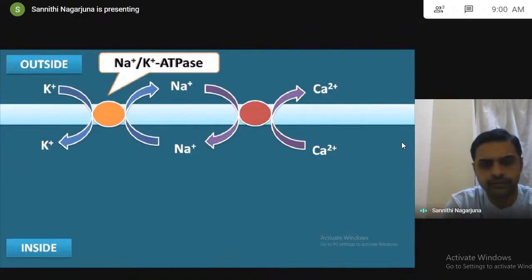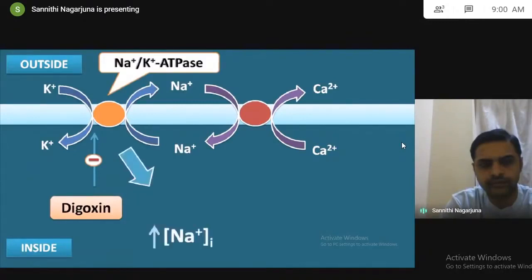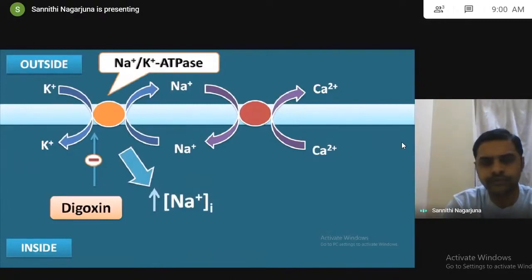Now here the digoxin is going to show its action on one of these pumps, that is the sodium-potassium ATPase pump. So digoxin is going to bind to the potassium binding site on the sodium-potassium ATPase pump and inhibit the activity of this pump. So digoxin is competitively inhibiting this pump by competing with the potassium, and because of this inhibition of this pump, it increases the intracellular sodium levels. So sodium is going to accumulate as this pump is not working because of inhibition by digoxin.